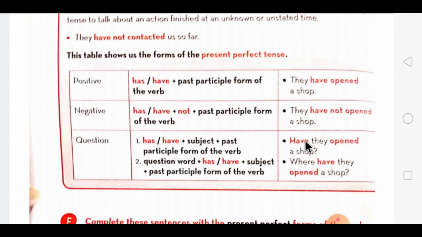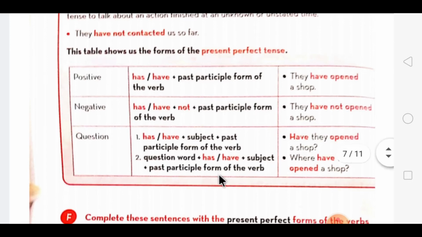This way, first the word has or have comes according to the subject, then the subject comes, and then the V3 form comes, and question mark is compulsory when you form a question. Then the second part of the question is when you are making a question with a WH word. That time that WH word comes first, then has or have plus subject plus past participle form of the verb.